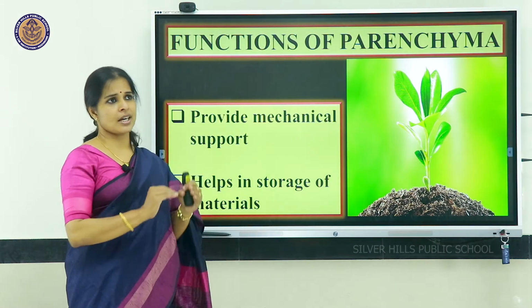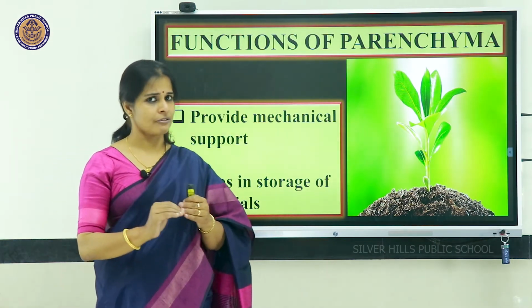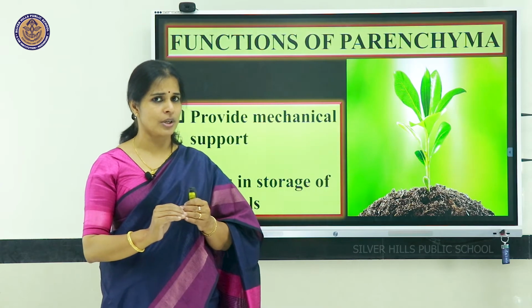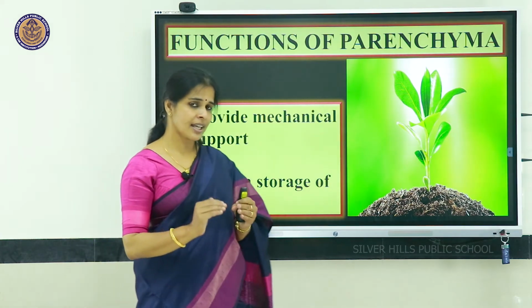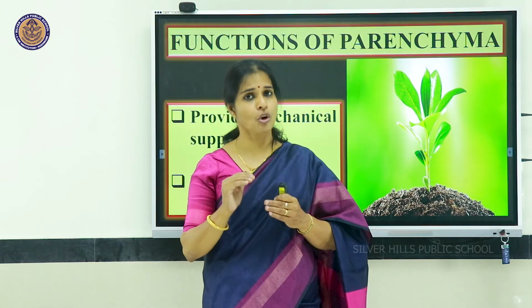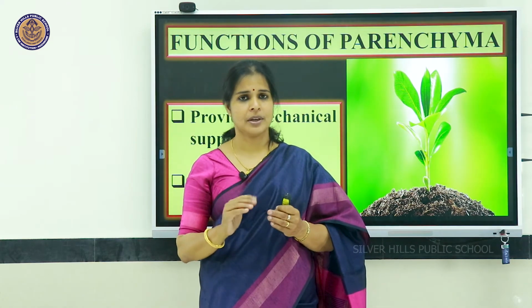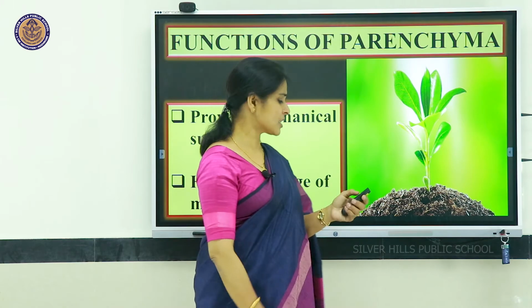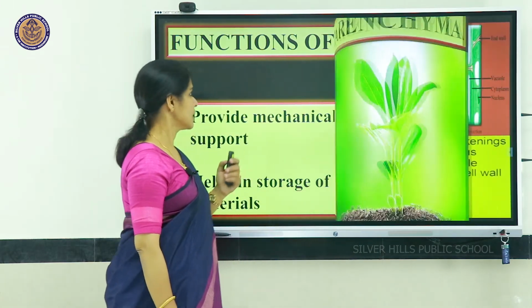Then when it contains chloroplast, it helps in photosynthesis in the form of chlorenchyma. When it contains air chambers in aquatic plants, it helps the plant parts to float. So, thus we have completed parenchyma.